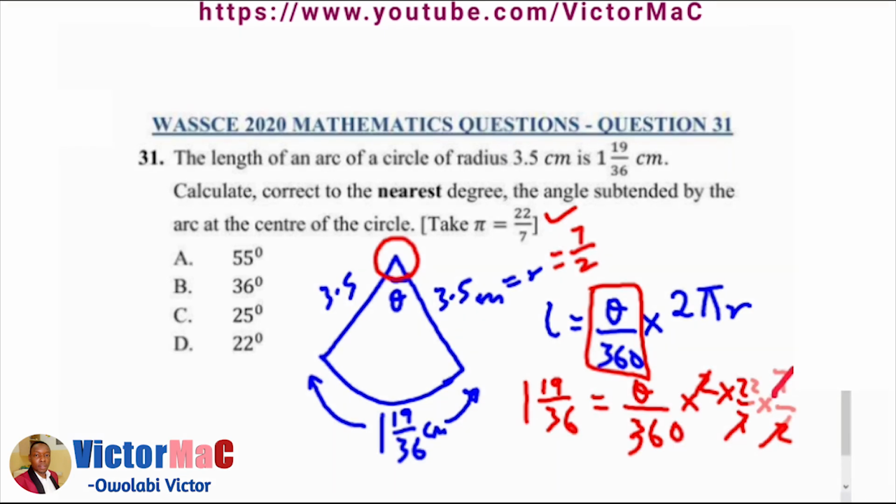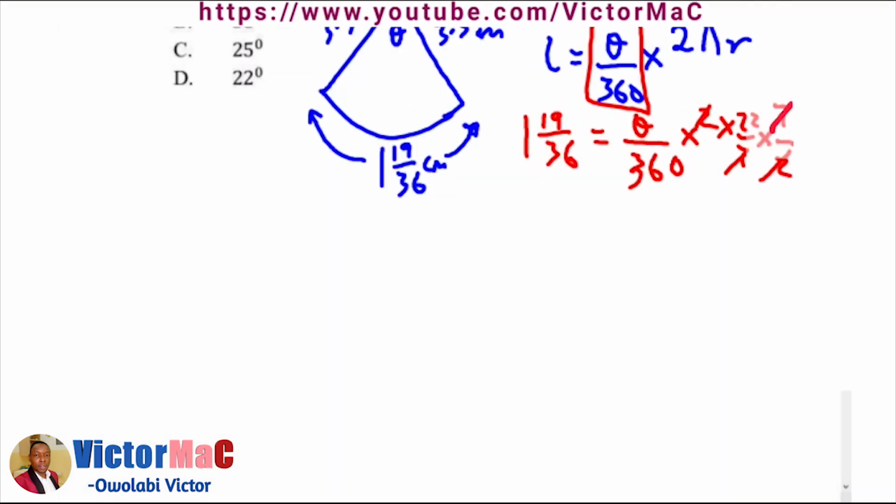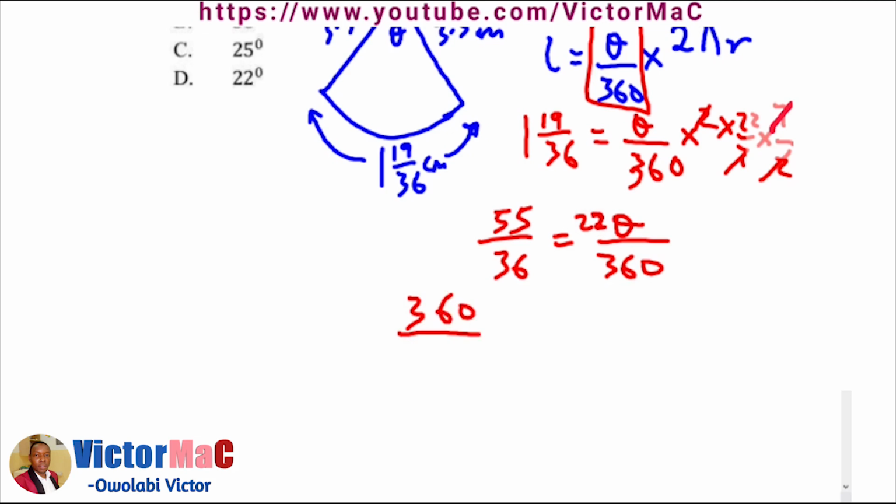Alright, so when we convert the length of the arc given to us to an improper fraction, 36 times 1 is 36 plus 19. We are going to have 55 over 36 equals 22 theta over 360. When we cross multiply, the denominators on the right become numerators on the left, and the numerator on the right becomes the denominator on the left, joining 55 over 36.